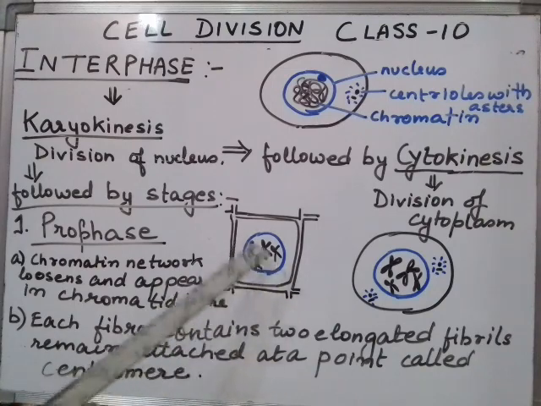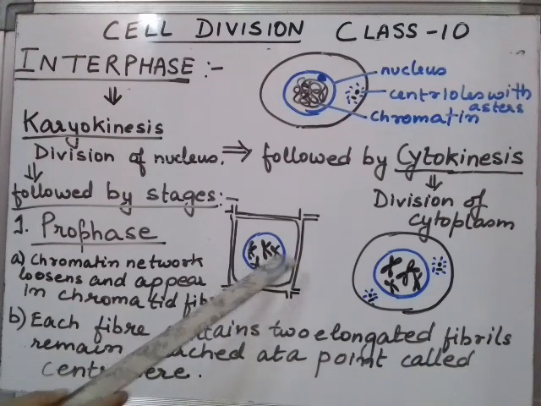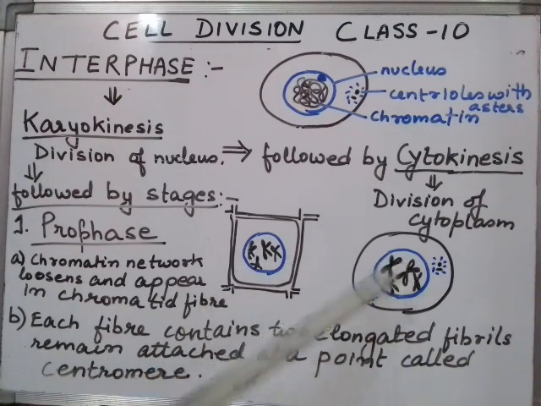There is a fiber structure from the network, and there's a point of attachment of the chromatids. Chromatids are the identical halves of the chromosome, they are called the arms of the chromosome, and each fiber contains two elongated fibrils remaining attached at a point called the centromere.